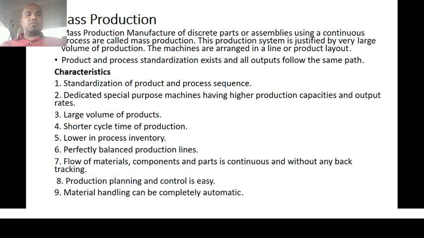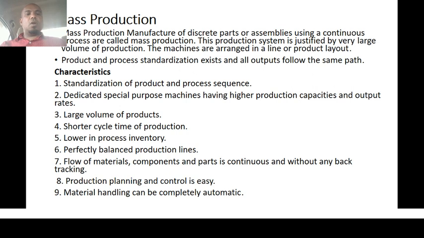Coming to the characteristics of mass production: standardization of product and process sequence. Here the machinery, equipment or tools are fixed, in sequence, and continuously designed, so it is standard. Next one is dedicated special purpose machineries having higher production capacity and output rates. Each dedicated machinery required for the production process will be fixed or installed, so there is a possibility of getting higher production capacity.